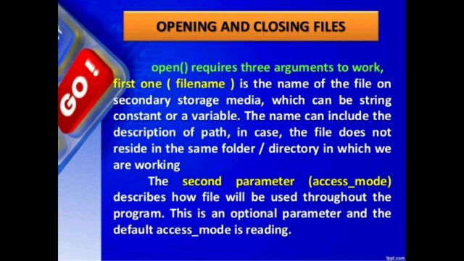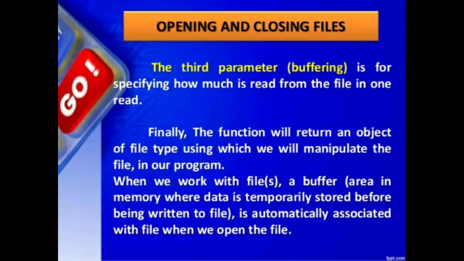That is the access mode. Access mode means the mode of opening of the file. If you are not specifying the access mode, by default it is reading. The third parameter is buffering. It is for specifying how much is read from the file in one read. That is also optional. Finally, the function will return an object of file type using which we will manipulate the file in our program.